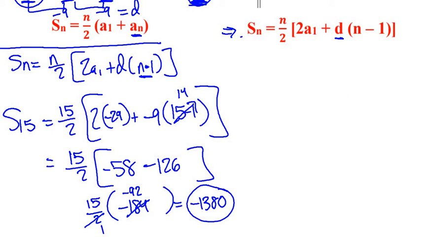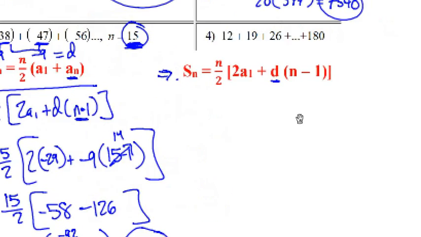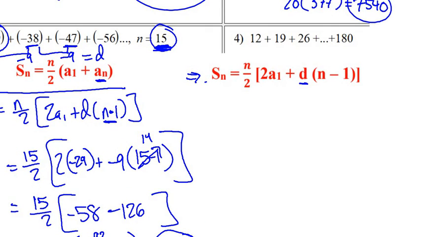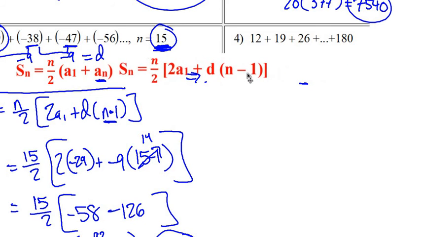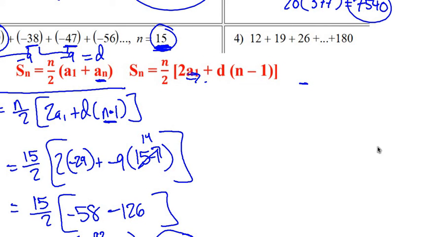Let's try this last one, which is more of a challenge. So number 4, let's see what they're giving us here. I'm just going to move this over here, and then let's erase this, and we'll put a dividing line so we don't get those two formulas mixed up. So what are they giving us here?